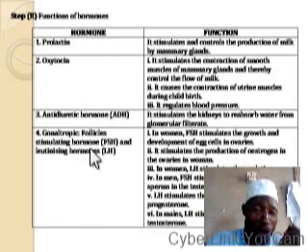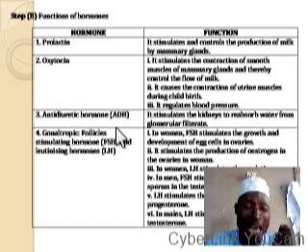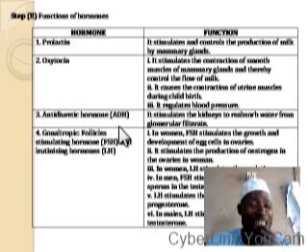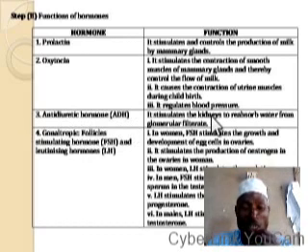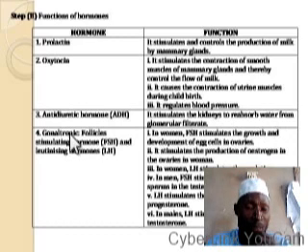Then we have another hormone known as antidiuretic hormone, ADH. It is this antidiuretic hormone that stimulates the kidneys to reabsorb water from the glomerular filtrate. We have another hormone known as gonadotropin.